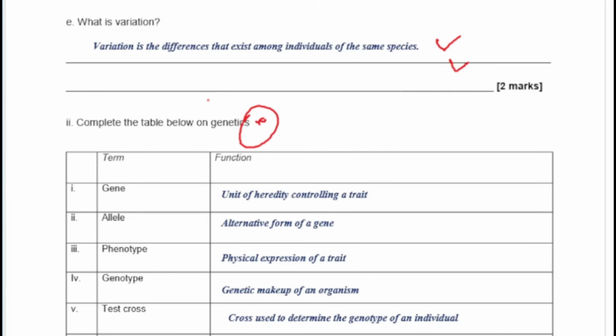Okay, if we have enough time, we are going to put up another video on the basics of genetics crossing, but just go and learn about the monohybrid cross and the dihybrid cross, and all those things could come in your exam. They actually brought the monohybrid cross in the exam they wrote in 2023. So it's very important. If you can check the past questions, go ahead and look at that, and it will really help you to do well in your exams. So these are the basic definitions as relates to genetics. Just pause the video, put them down, and then you'll be fine at the end of the day.